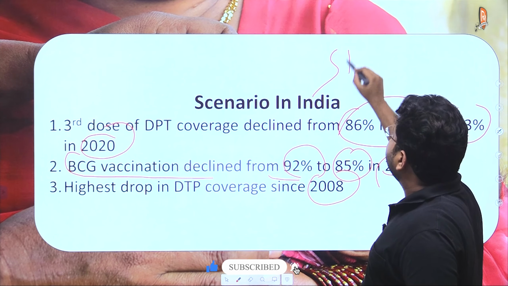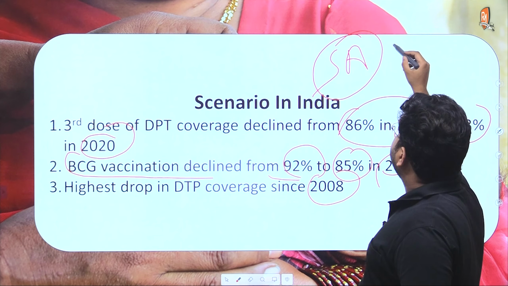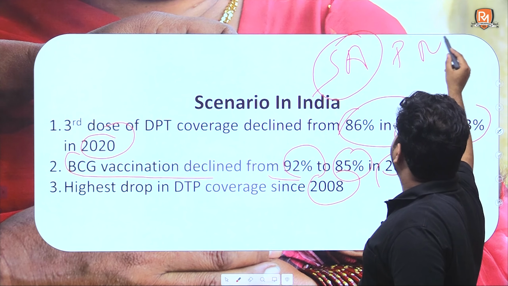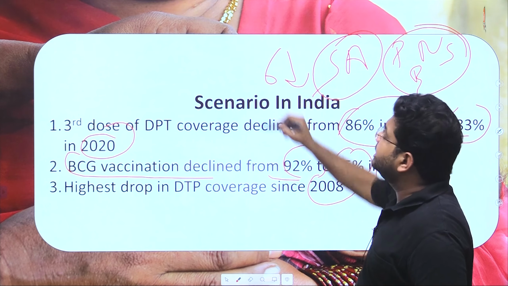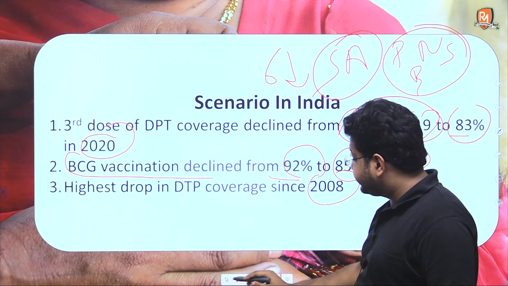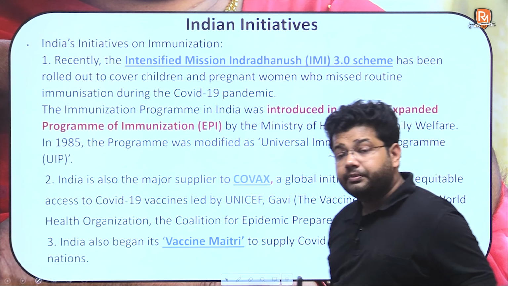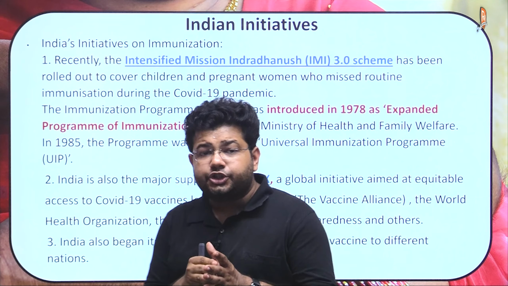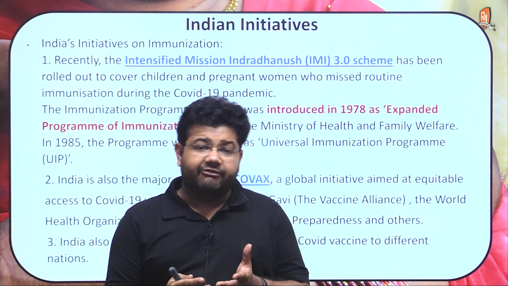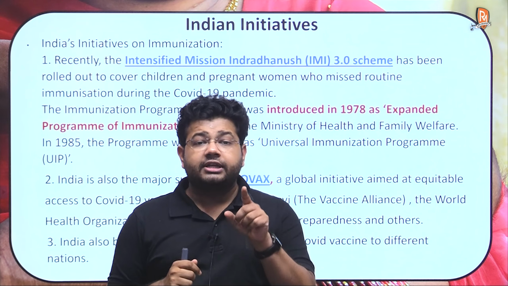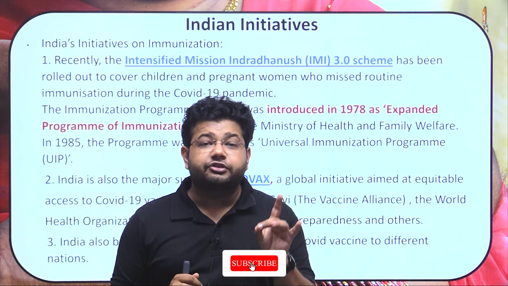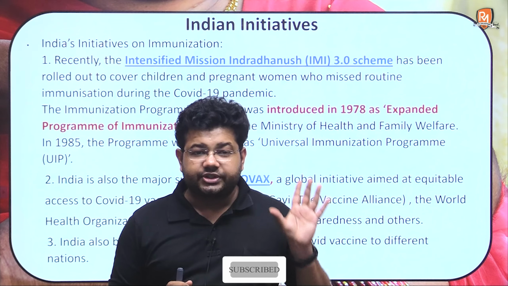With respect to South Asia, the entire South Asia, including countries like Pakistan, Nepal, Sri Lanka, Bangladesh, has seen a drop of 6% in vaccination rates. Now, let us see what have been the initiatives taken by the Indian government with respect to this scenario. So recently the government has launched the intensified Mission Indradhanush 3.0 scheme.